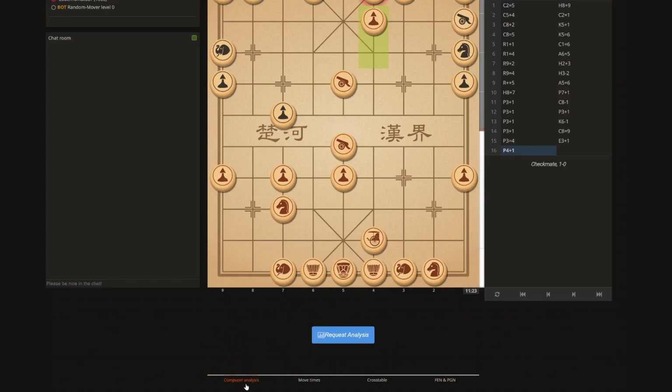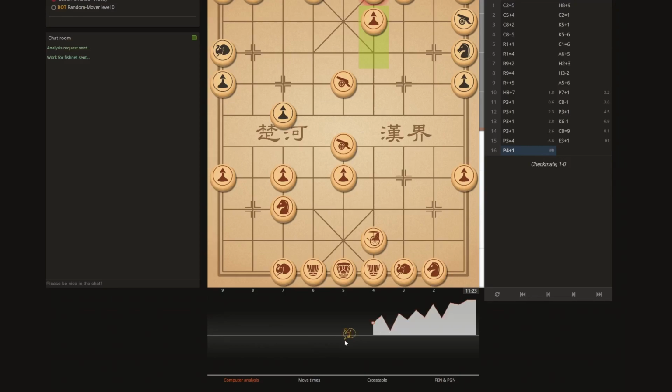Anyways, the biggest thing we could do is computer analysis and request analysis. This will send a request to Fishnet, and Fishnet is basically a group of computers that act as a combined mind for the game, and they'll generate this graph for you. And here you go. And Fishnet is basically a bunch of computers operating Fairy Stockfish on their own with the data we send them.